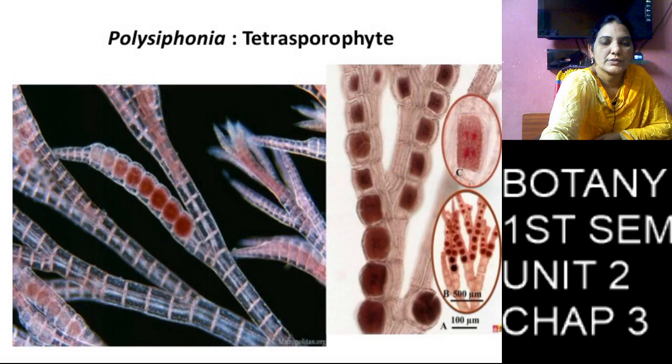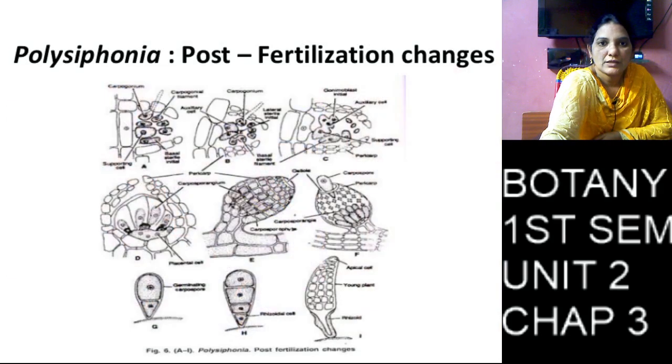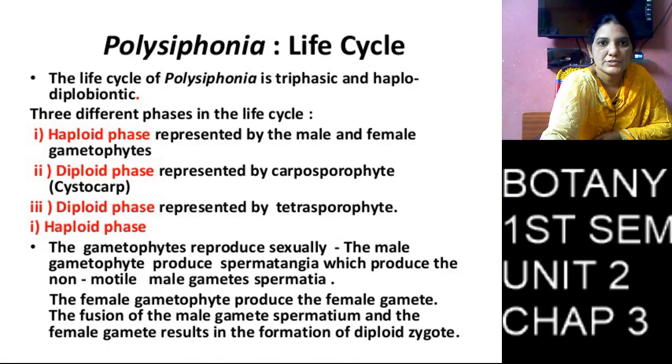We can see the clear picture here. This is the second diagram. We can see a single cell undergoing meiosis division in a round shape diagram. We can see the haploid spores. Post fertilization changes.